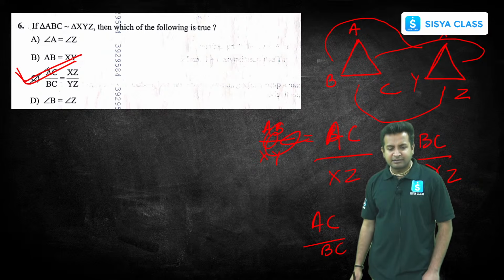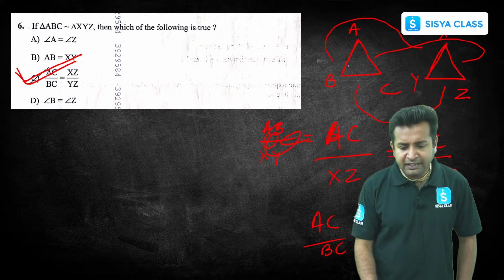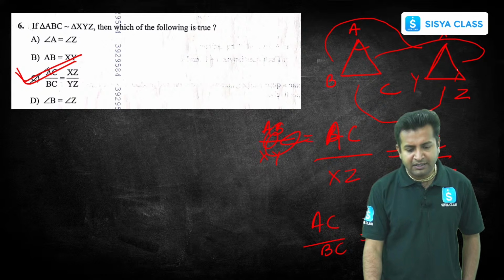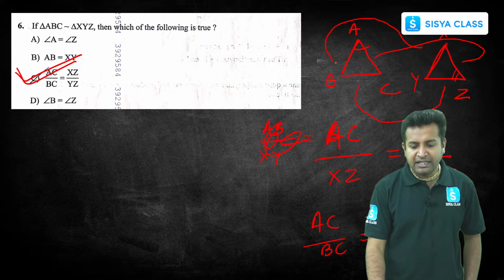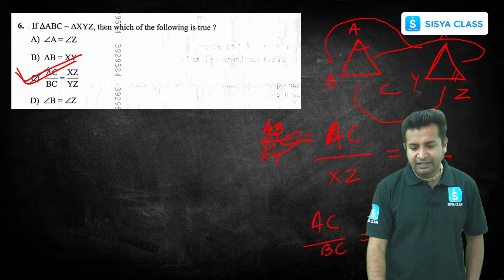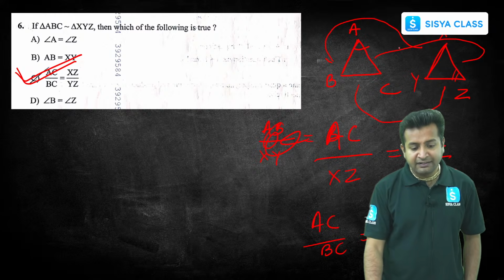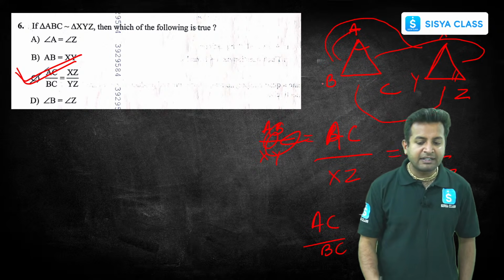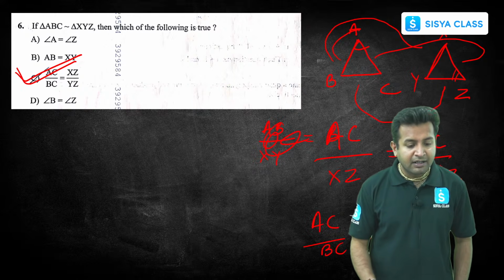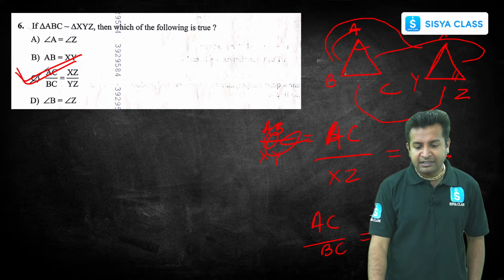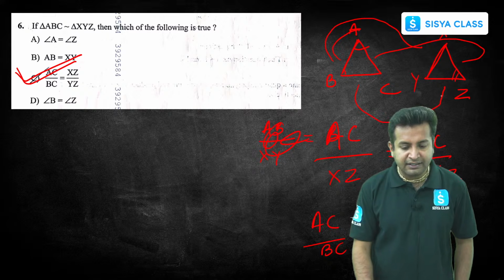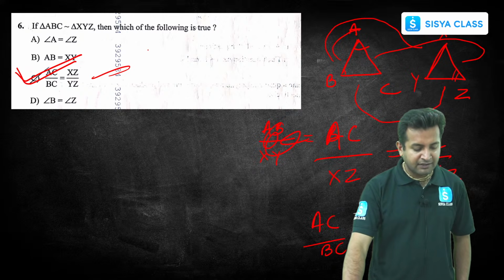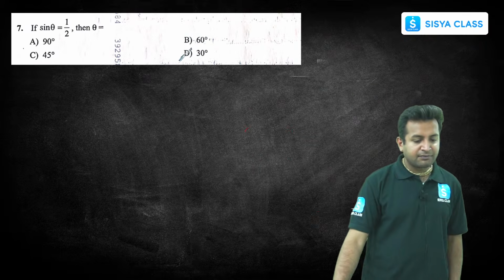Easy, simple. Got it? Now, here they are telling angle A will be equal to angle Z. Is it true? Not at all. AB equals XY, not YZ. We cannot tell that, right? They both are similar, so we cannot tell that they will be equal. Angle B equal to angle Z? Not true. So that's why option C is correct. Now, let us proceed to the next one.